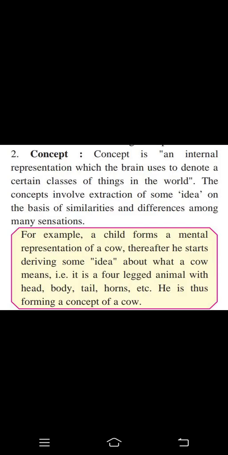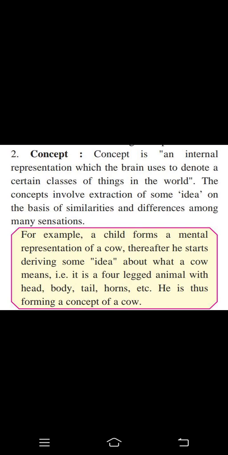Next is concept. Concept is an internal representation which the brain uses to denote certain classes of things in the world. The concept involves extraction of some idea on the basis of similarities and differences among many sensations. In your textbook there is an example of how a child's mind and brain works. For example, a child forms a mental representation of a cow.